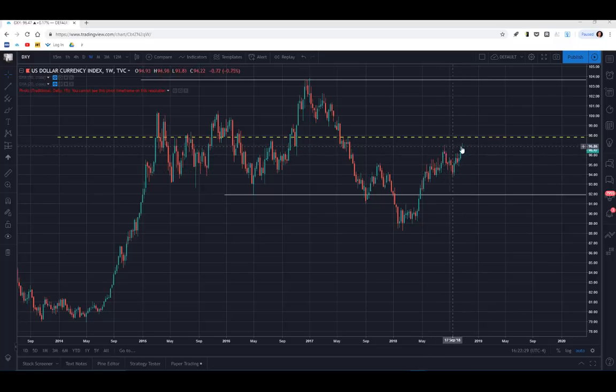This week, we've seen a rejection of the 97 level, and going into the midterm elections, this equilibrium level here will be a key level on the US dollar moving forward for the latter 2 months of the year. Moving into next week with the midterm elections on Tuesday, the results will either cause the dollar to rally up into the upside of this range or sell off back to the bottom end of this range here at 92, and then a potential move back down into the 89 level before continuing lower.